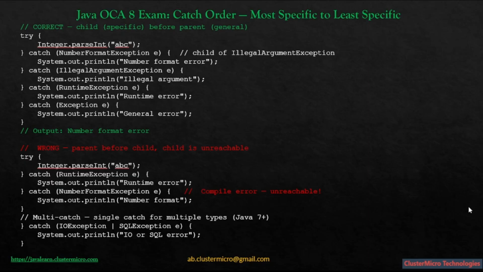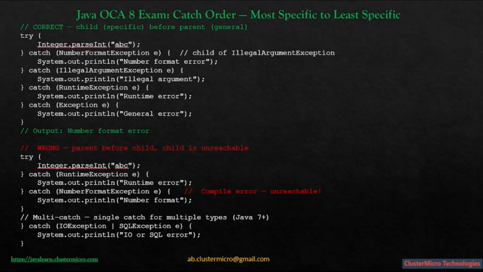Okay. So if you see the code here, the first block is correct order. In the first block, Integer.parseInt("ABC") throws a NumberFormatException. Now Java works down the catch blocks from top to bottom looking for the first match. The first catch is NumberFormatException. Does it match? Yes. NumberFormatException is exactly what was thrown. Java executes this block and prints number format error. The remaining three catch blocks are completely skipped.